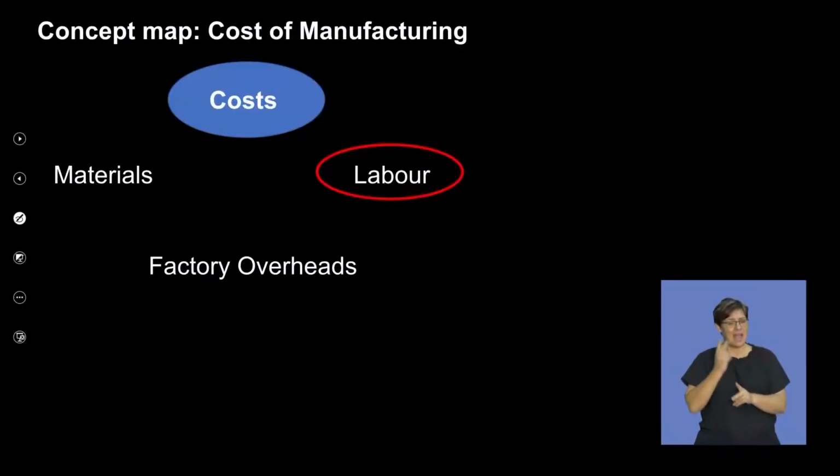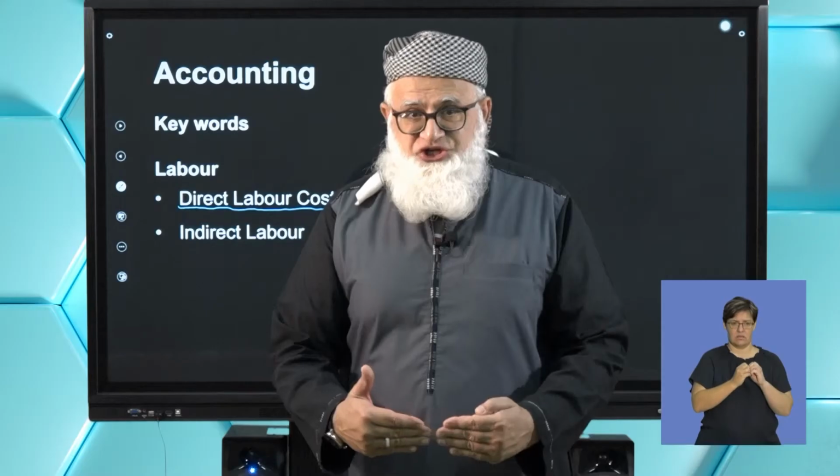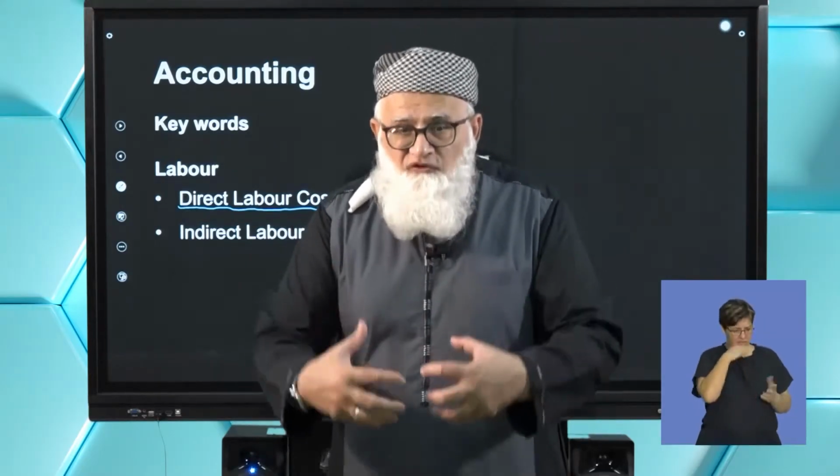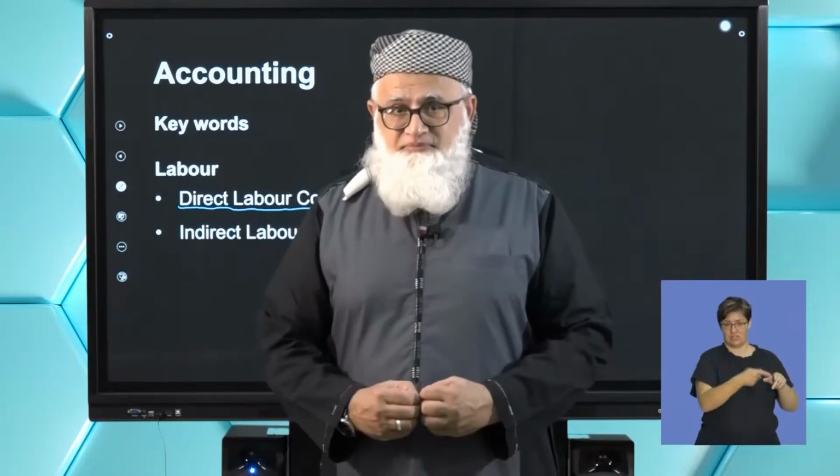Okay, now here again, notice you have direct labor and you have indirect labor. So direct labor would be those employees or those workers that are actually making the furniture, right? They're directly involved in the production of that item.